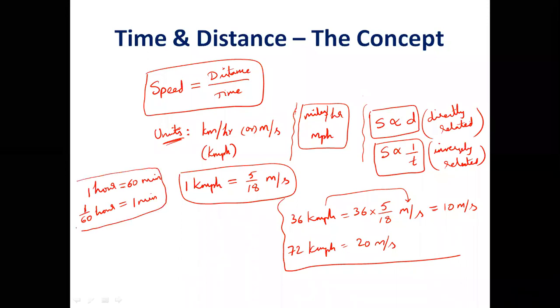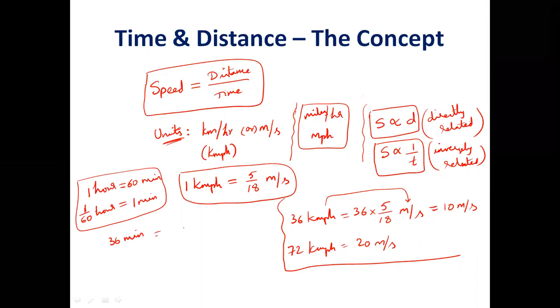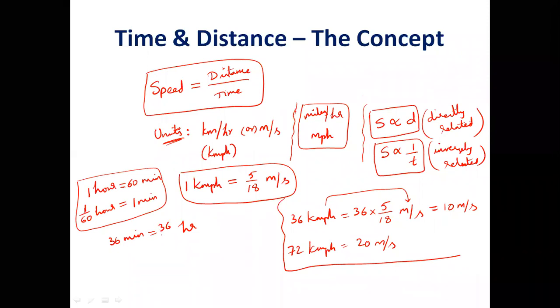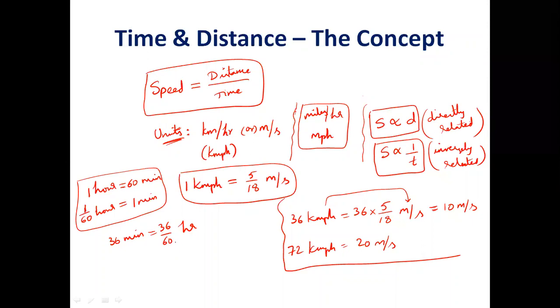With this, some examiners may ask you, 36 minutes is equal to how many hours? So if 1 minute is equal to 1/60 hours, 36 minutes will be equal to 36/60 hours. Now please remember, we don't worry about the 0 when dividing or multiplying. Can 6 cut 36 or not? Yes, 6 times. But because there is a 0 in the denominator, a decimal comes in the numerator.